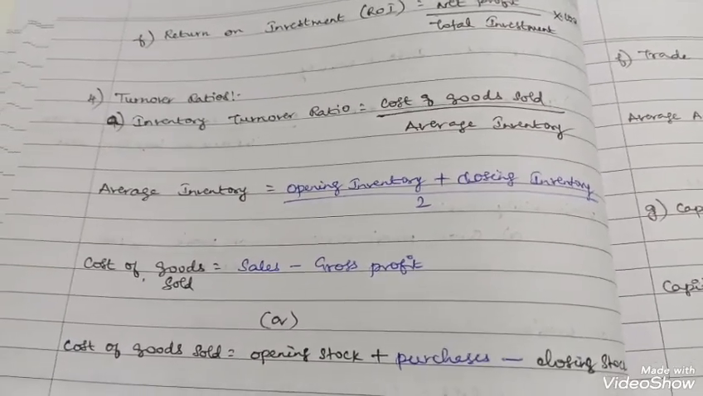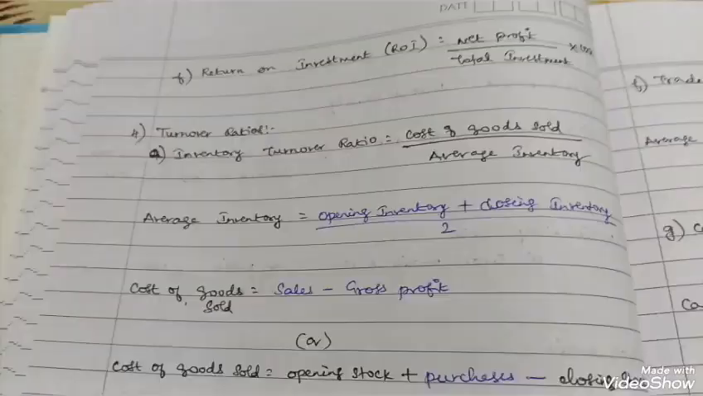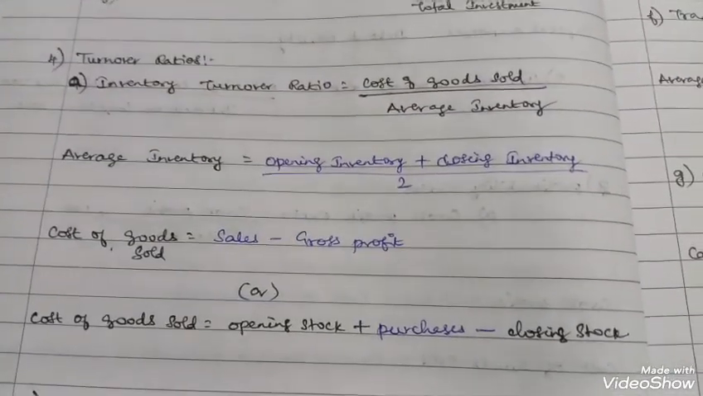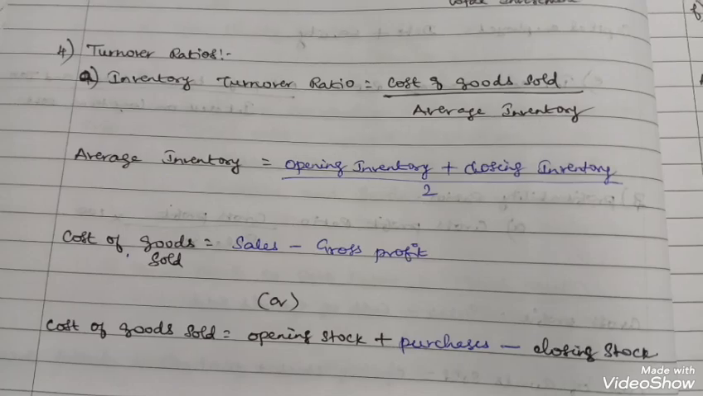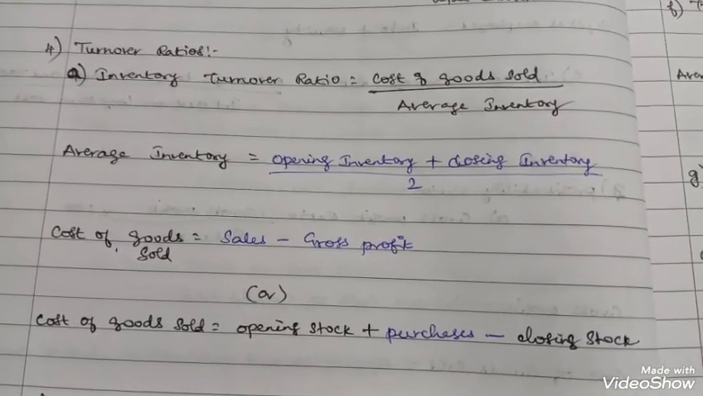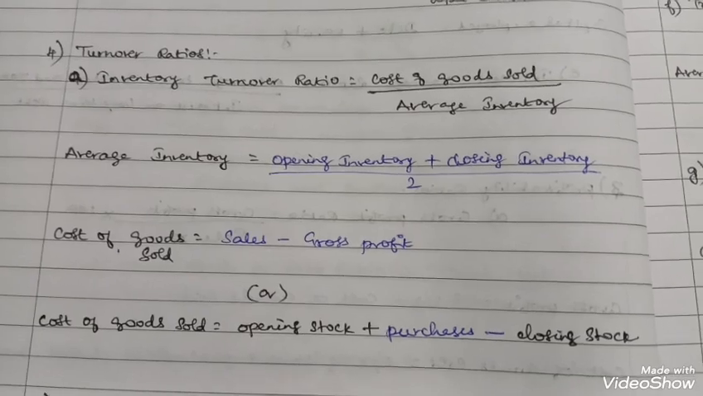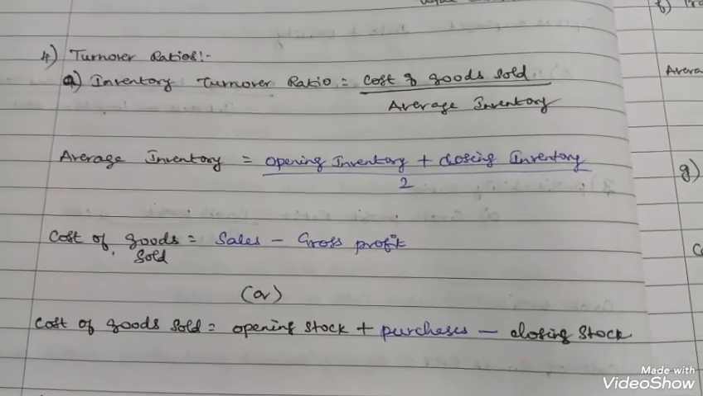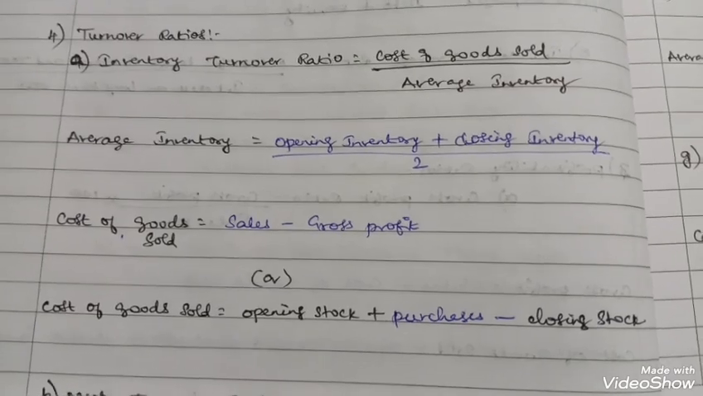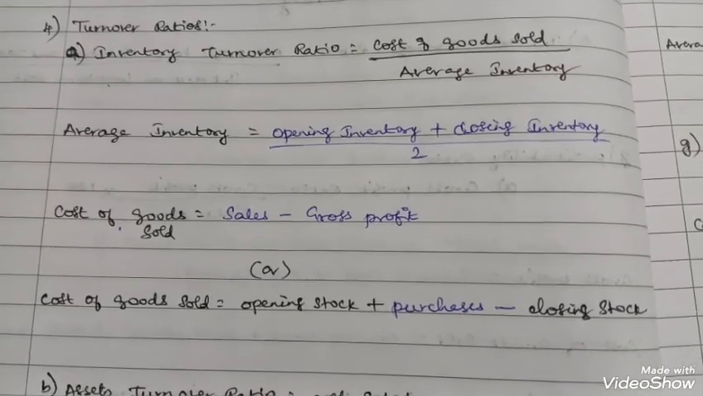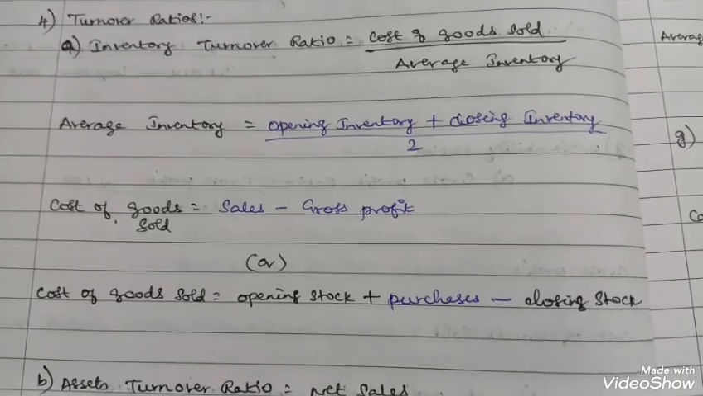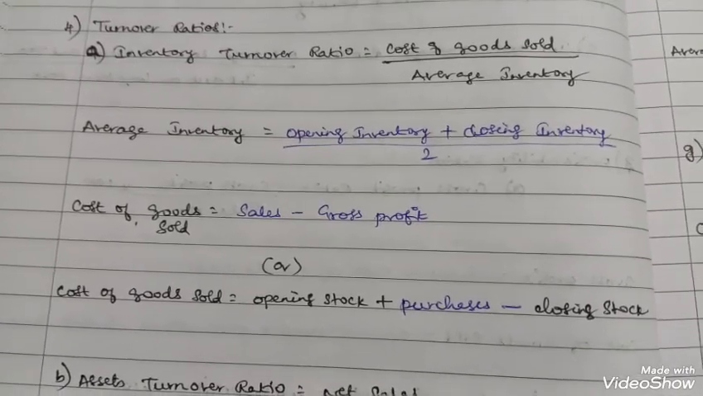Next, moving on to turnover ratios. Inventory turnover ratio. Inventory turnover ratio is equal to cost of goods sold by average stock, average inventory. Cost of goods sold is equal to opening stock plus purchases plus direct expenses minus closing stock. Average inventory is equal to opening inventory plus closing inventory by 2. Cost of goods sold, sales minus gross profit, that is also cost of goods sold.